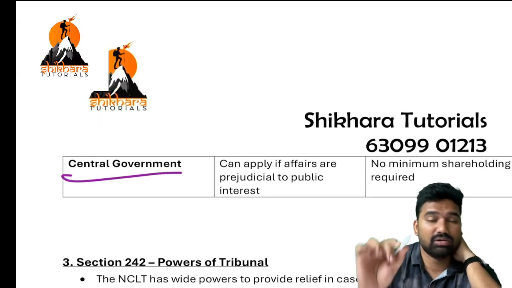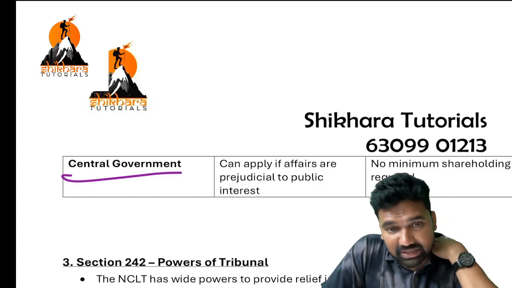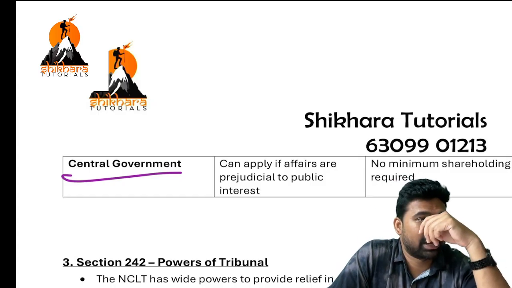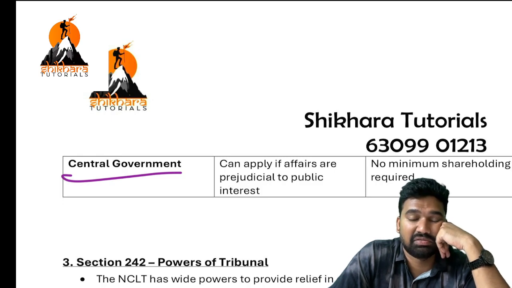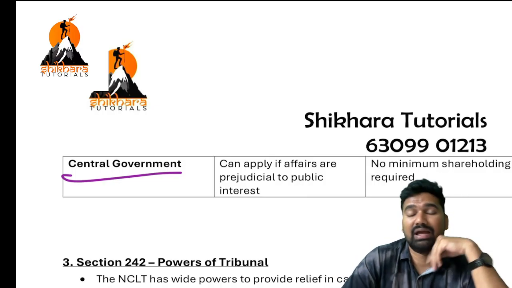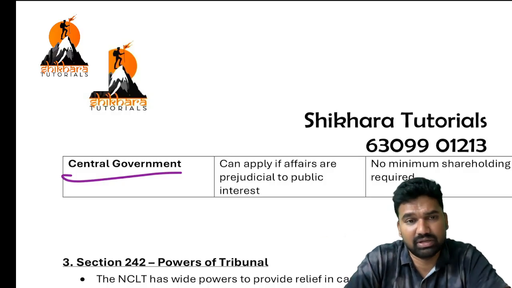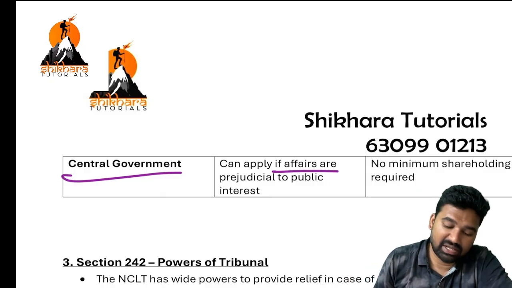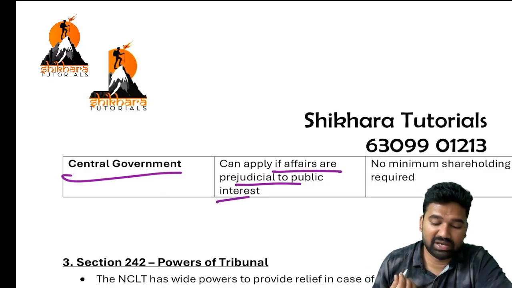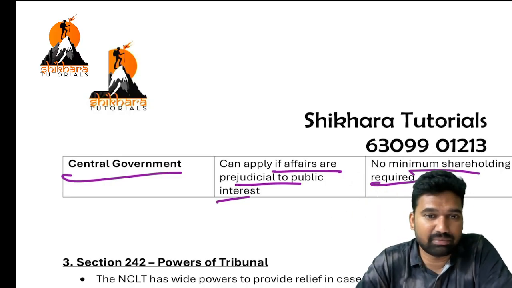Or if it is a central government company, can you say guaranteed that nothing will go wrong? Central government companies might also act detrimental to their own interest, or act in prejudice to the public interest. Anything may happen. So in that case, they can apply if affairs are prejudicial to the public interest. No minimum shareholding is required. Anyone can approach NCLT with their company.